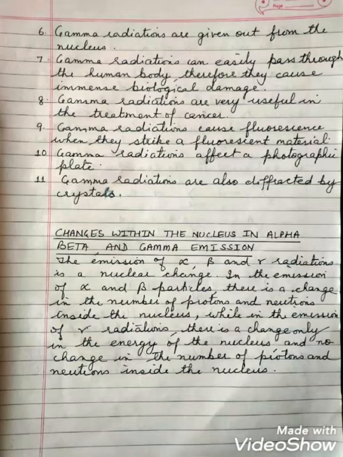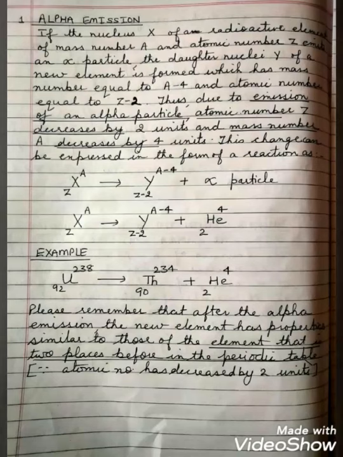If you have to understand the changes within the nucleus in alpha, beta and gamma emission, then we are going to study it one by one. First of all, the alpha emission. If the nucleus X of a radioactive element of mass number A and atomic number Z emits an alpha particle, then the daughter nucleus Y of a new element is formed which has mass number equal to A-4 and atomic number equal to Z-2. Or we can say, due to the emission of an alpha particle, atomic number Z decreases by 2 units and the mass number decreases by 4 units.